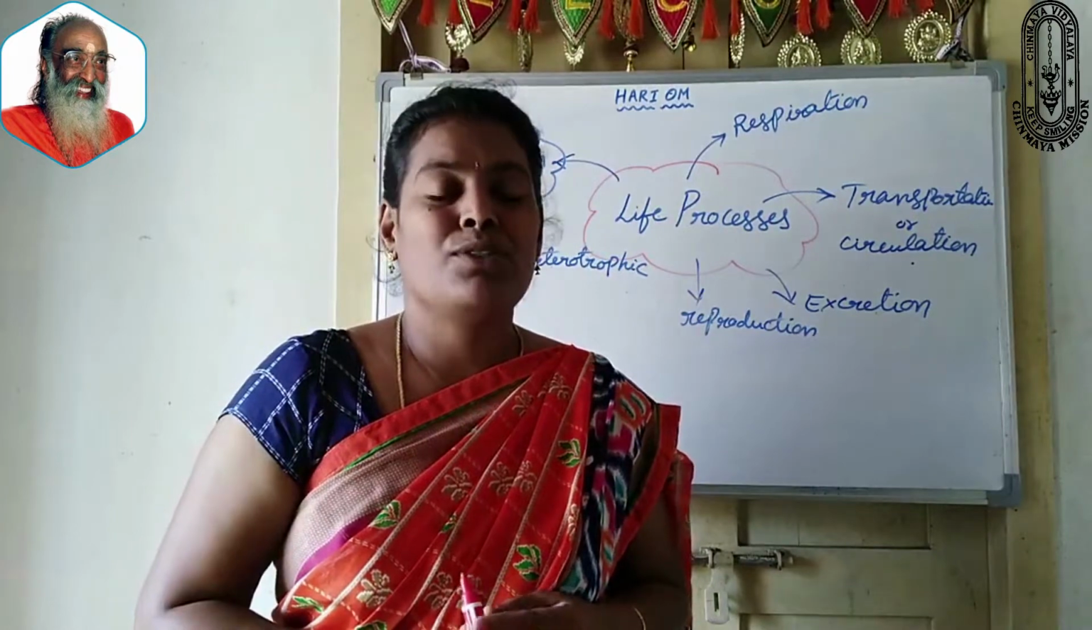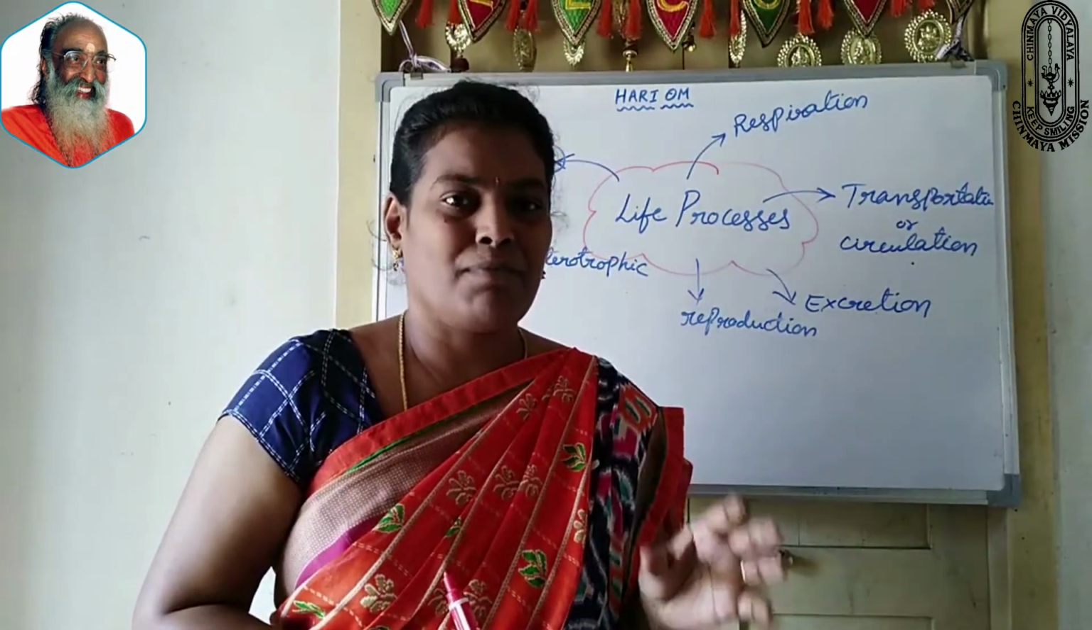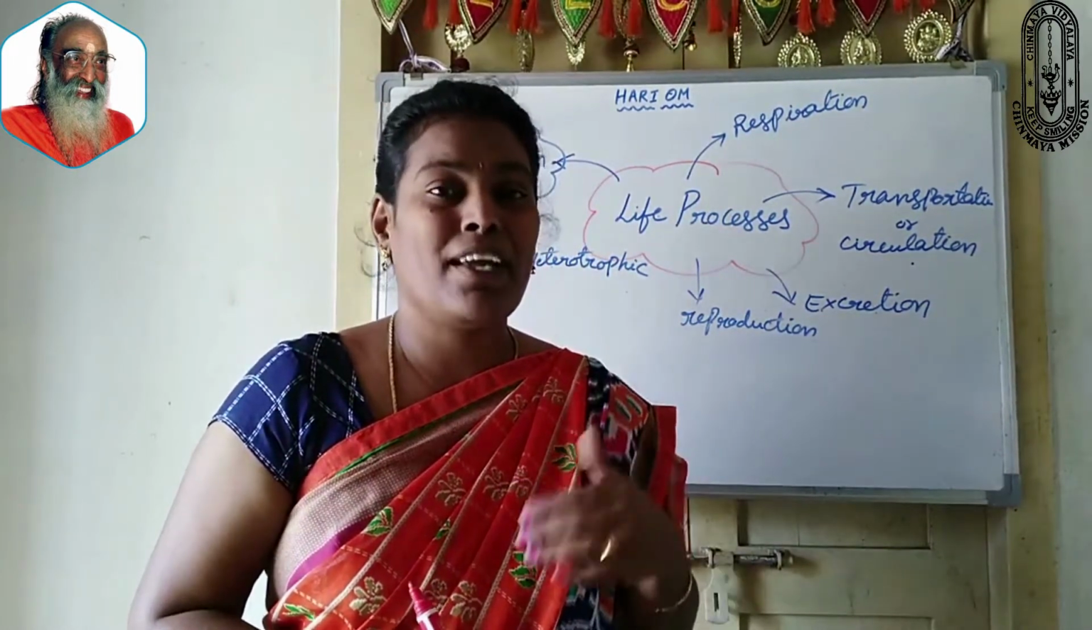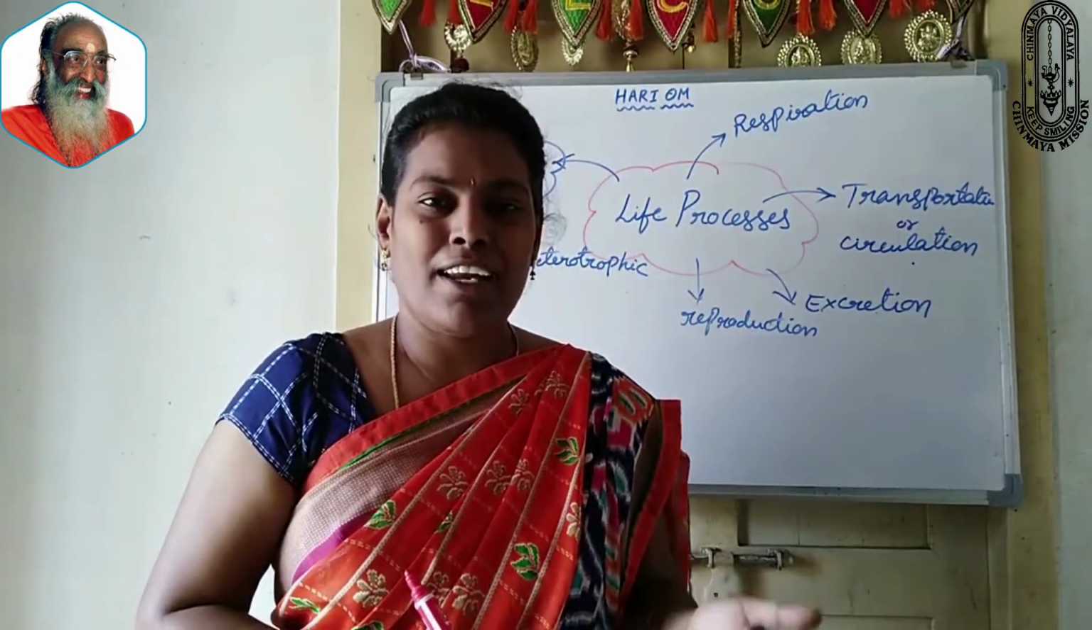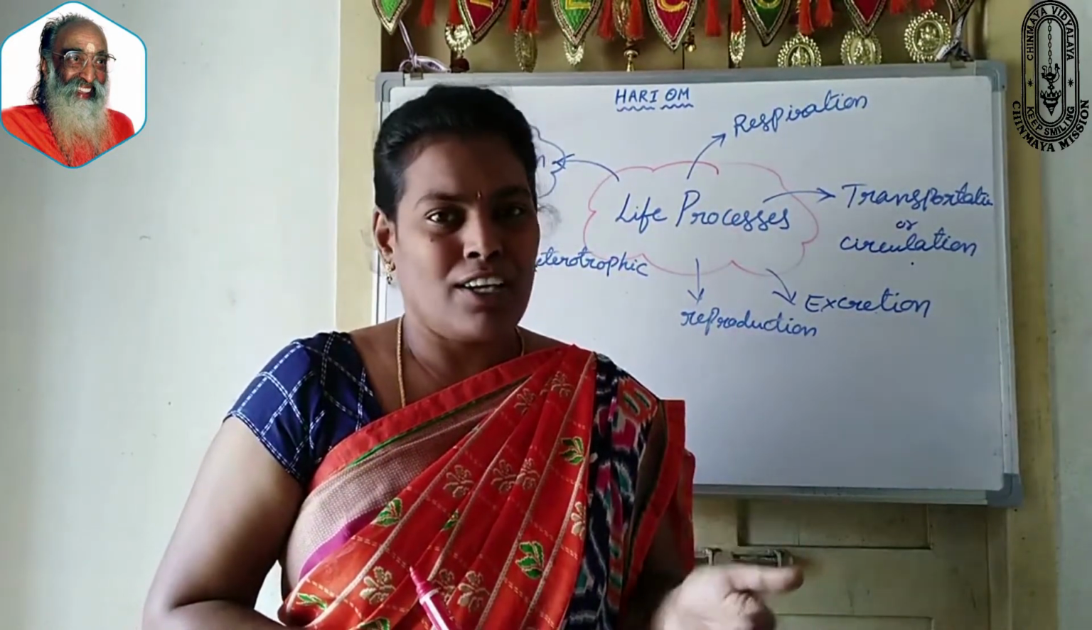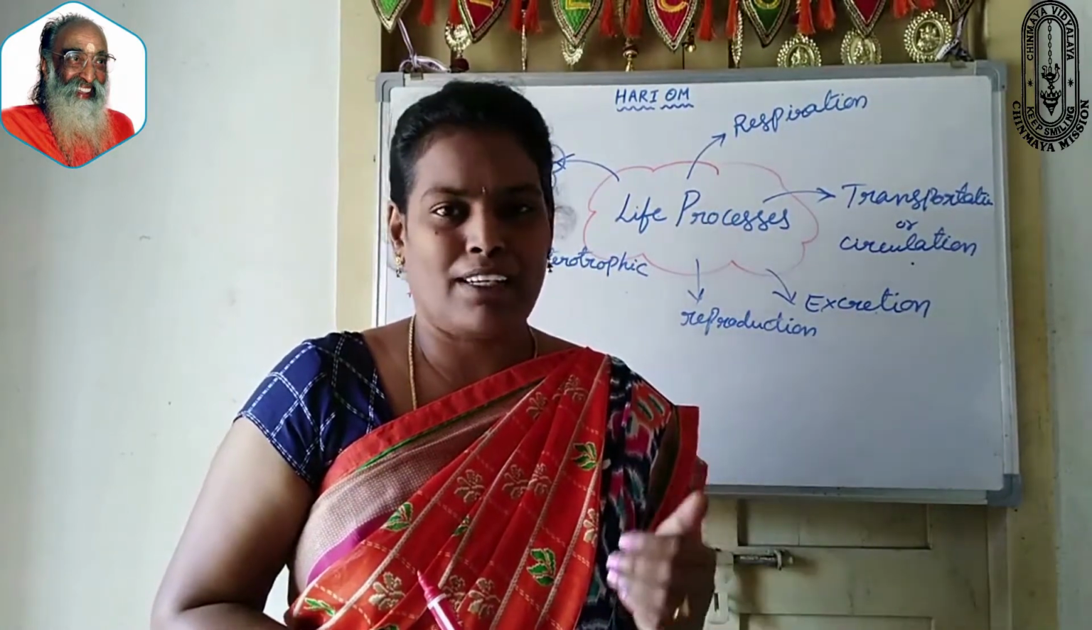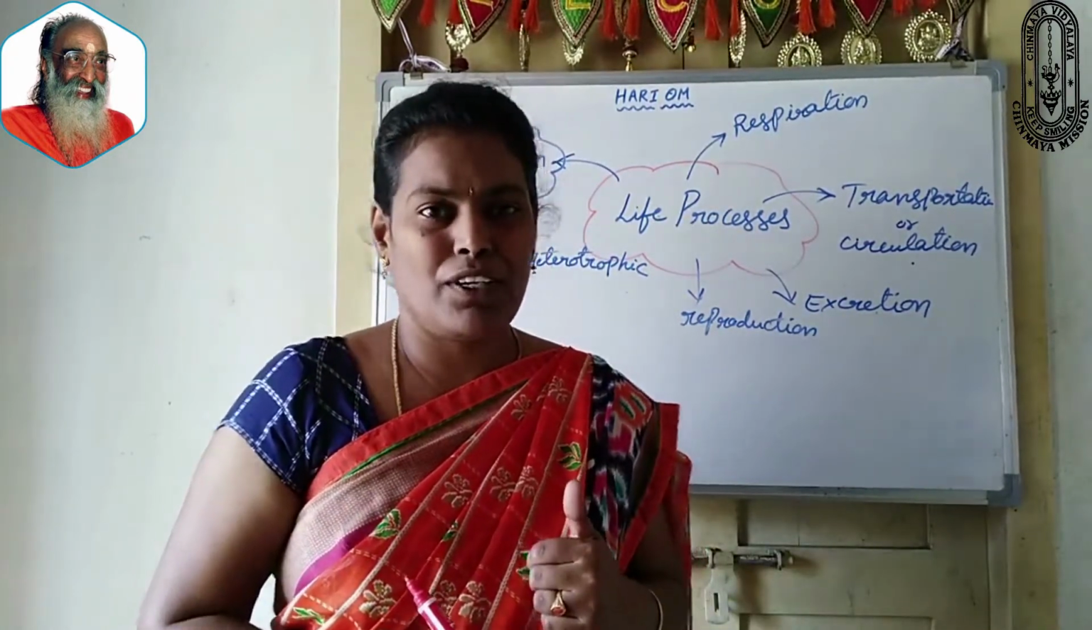It is the process through which a living organism can prepare its own food. That is called autotrophic nutrition. Under this, what are the examples? All green plants and some types of bacteria also come under this autotrophic nutrition.